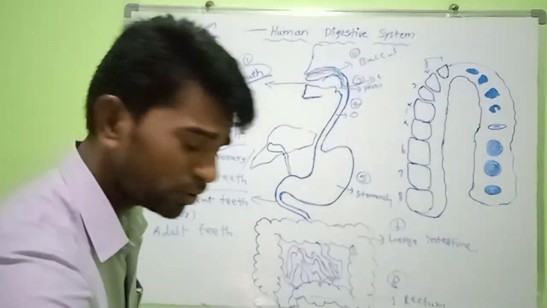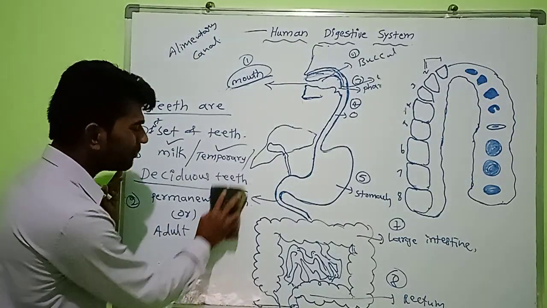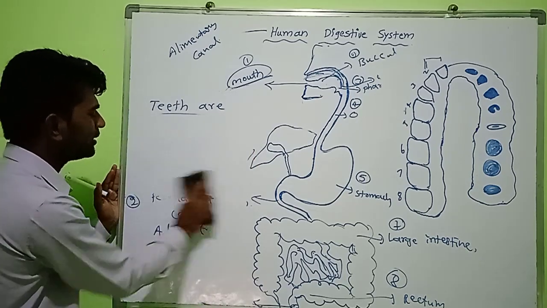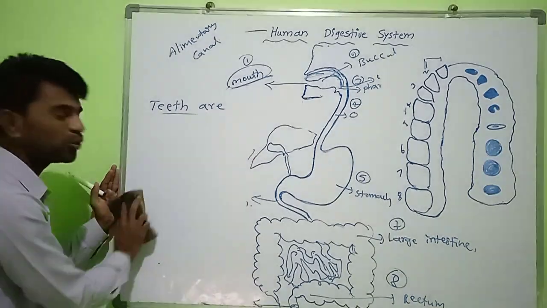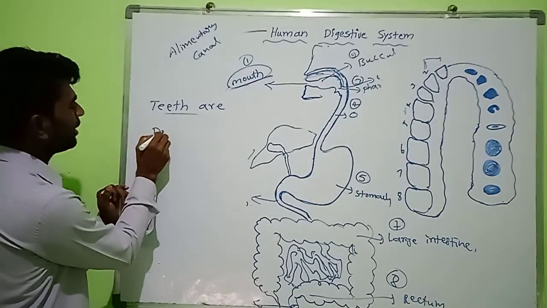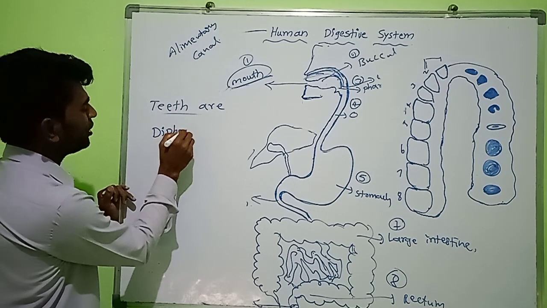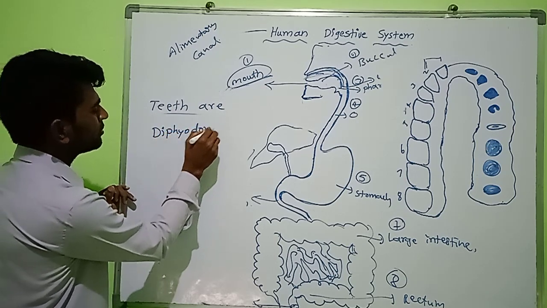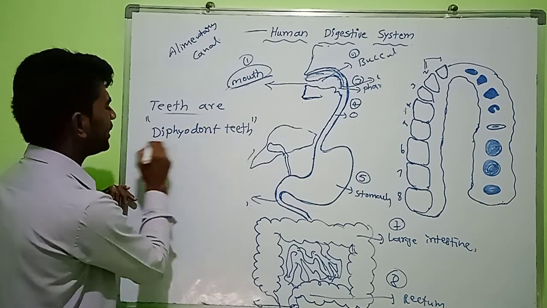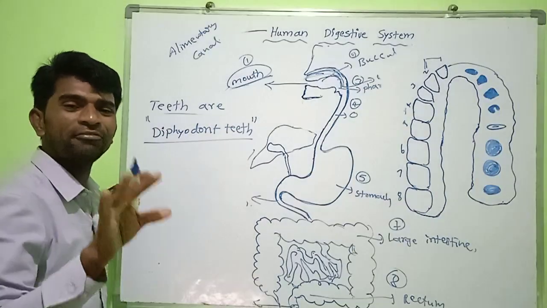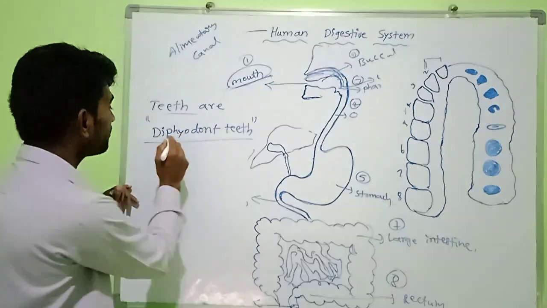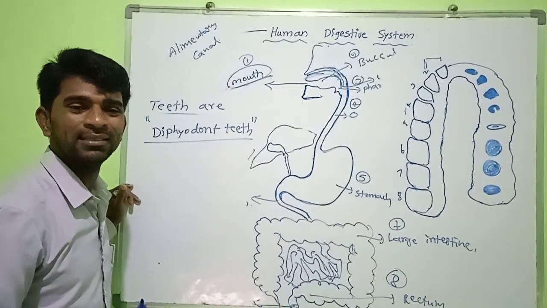Okay. So an organism forming two sets of teeth, such teeth are called diphyodont teeth. What do we call them? Diphyodont teeth. Diphyodont teeth means an organism forms two sets of teeth. So we call them diphyodont teeth.